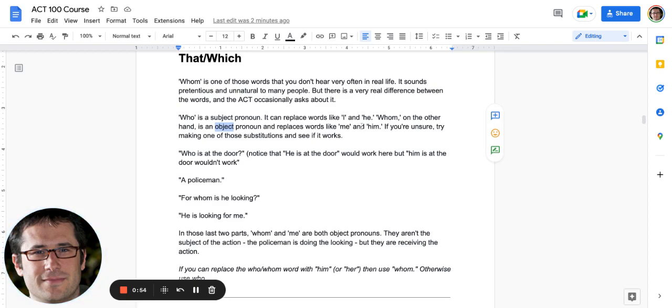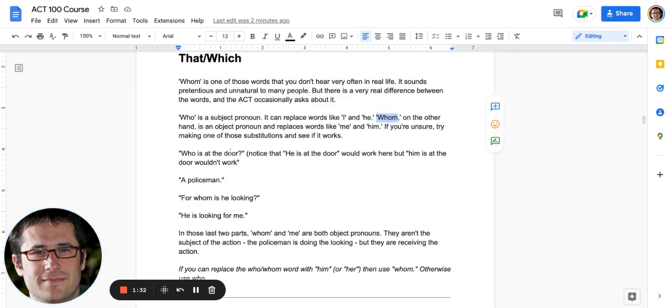The present is for him, right? The him there isn't the subject. The him is the object of the person giving the present, right? That person said something to me, right? To me, for him. If it comes after a preposition like to or for, it's almost definitely an object, and you would use whom in that case. Okay, so you can make that substitution. It's just called the he-him test. If you could put in a he, you would probably use who. If you put in a him, you would probably use whom.